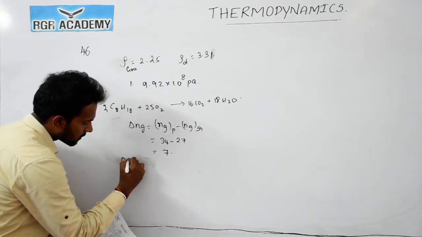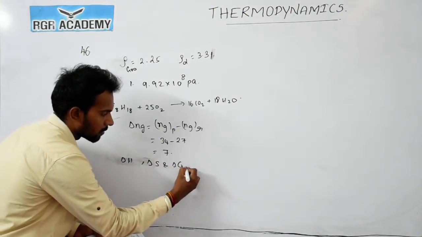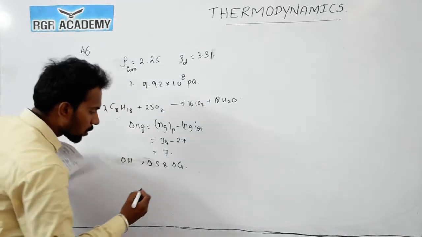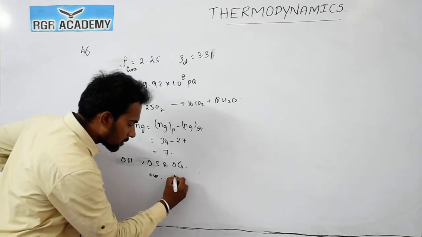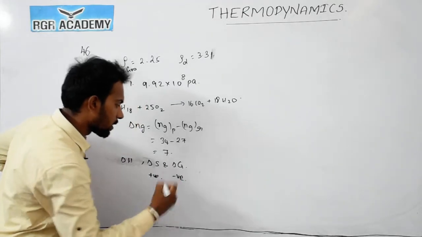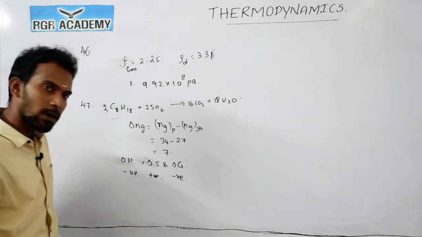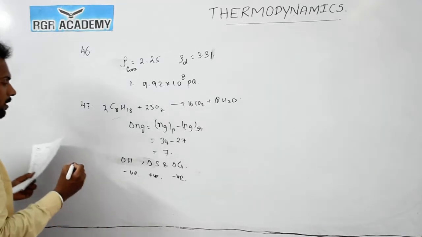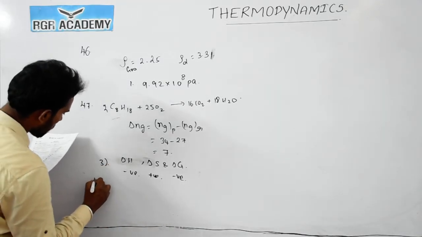So delta H, delta S and delta G. Entropy is positive, so the Gibbs free energy should be negative, and this delta H also should be negative. So what is the value? Minus, plus, minus. Which option here is the correct one? The answer is 3.